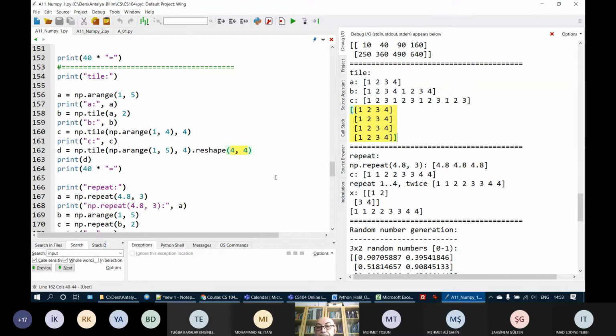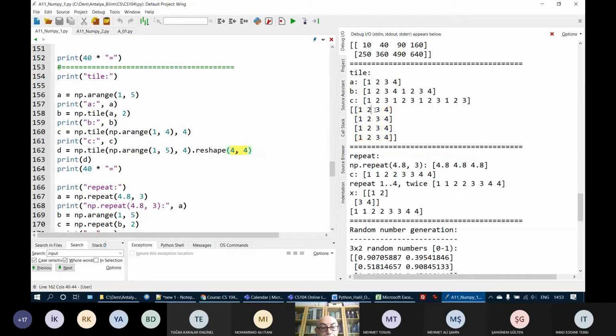Okay. Is this clear? Yes, it's like multiply. Here it is repeated, not multiplied. When I multiply, 1 multiplied by 4 will be 4, 2 multiplied by 4 will be 8, 12, and 16. But it's not multiplication, it is repetition. So the elements are repeated.